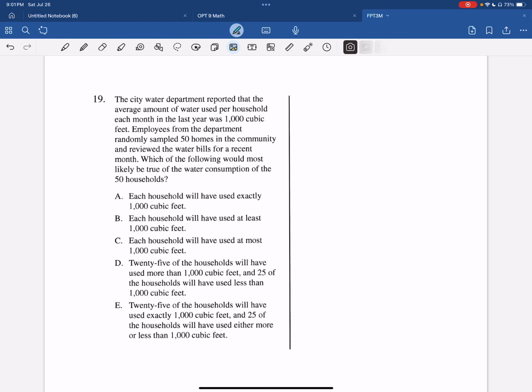Number 19. The city water department reported that the average amount of water used per household each month in the last year was 1,000 cubic feet. Employees from the department randomly sampled 50 homes in the community and reviewed the water bills for a recent month. Which of the following would most likely be true of the water consumption of the 50 households?